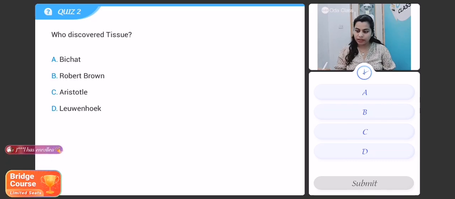Okay, very good. Last 10 seconds, students. Be quick, okay? This is a very easy peasy question. Try to answer it quickly.